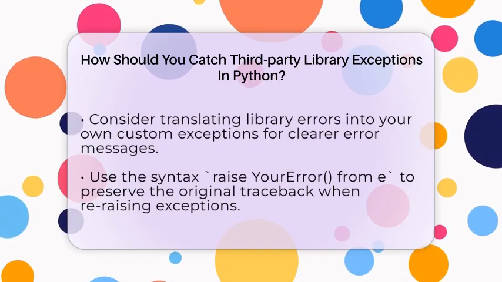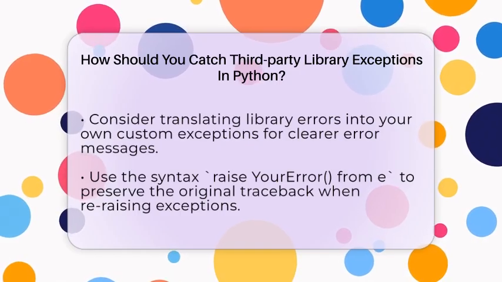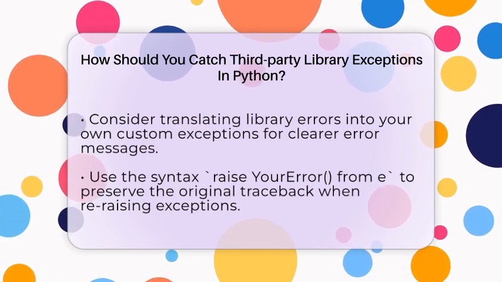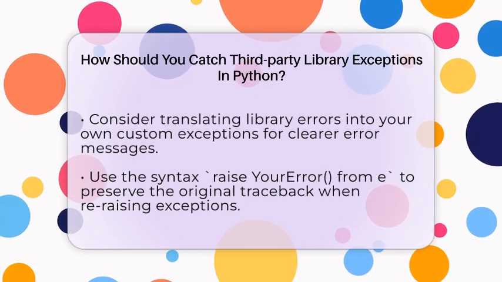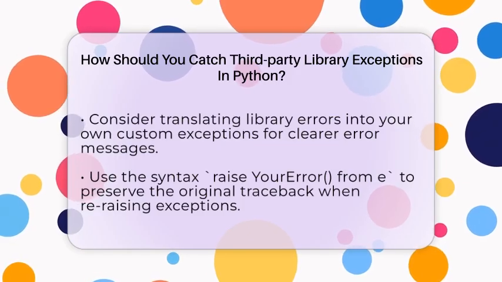If a library can raise several different errors, you can catch them all in one go by grouping them in a tuple. Always check the library's documentation to see what exceptions it might raise. This way, you can write precise and effective error handling code.